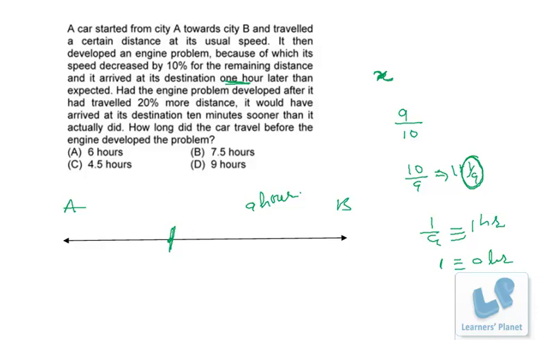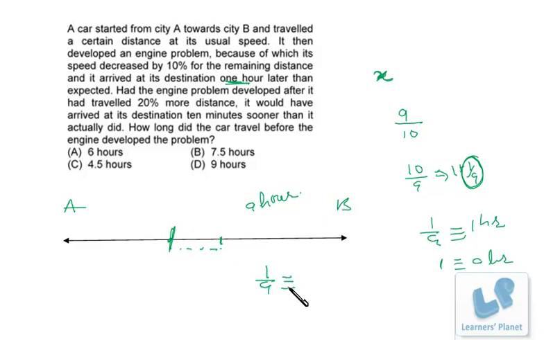Okay. Now the next thing, had the engine problem developed after it had traveled 20% more distance, maybe somewhere here, it would have arrived at its destination 10 minutes sooner than it actually did. Now, if the speed is 9 by 10, the time will be 10 by 9, so 1 by 9 is extra.